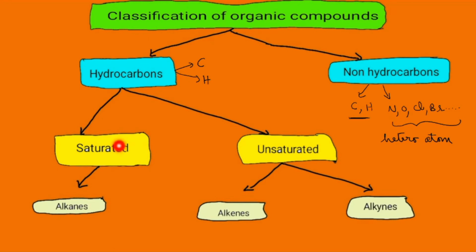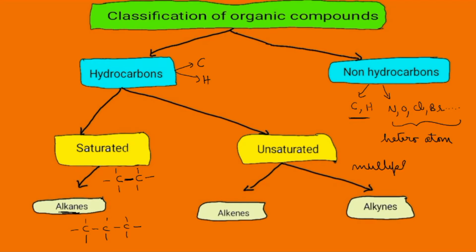Then, hydrocarbons can be further classified into two: saturated hydrocarbons and unsaturated hydrocarbons. What are saturated hydrocarbons? Saturated hydrocarbons are compounds which form only carbon-carbon single bonds. In that particular compound, the bond between carbon and carbon will be a single bond, or only one covalent bond will be present. That kind of compounds we call saturated hydrocarbons. Saturated hydrocarbons are also known as alkanes.